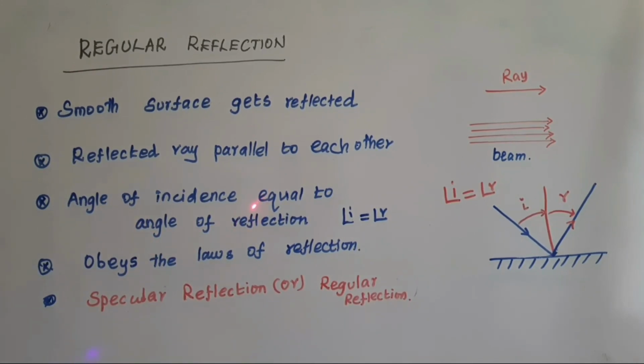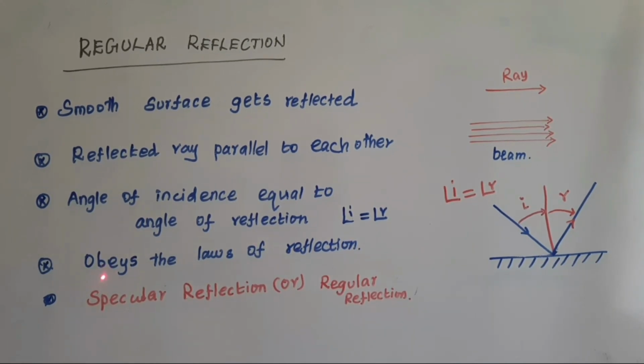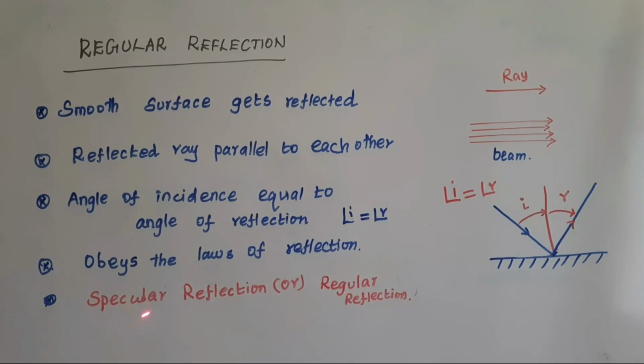Third point, the angle of incidence is equal to the angle of reflection. So this is a mirror, this is the incident ray, this is the reflected ray. With respect to the normal, this is the angle of incidence and this is the angle of reflection. Both are equal, I equals R, in regular reflection. So it obeys the laws of reflection. This is called specular reflection or regular reflection.